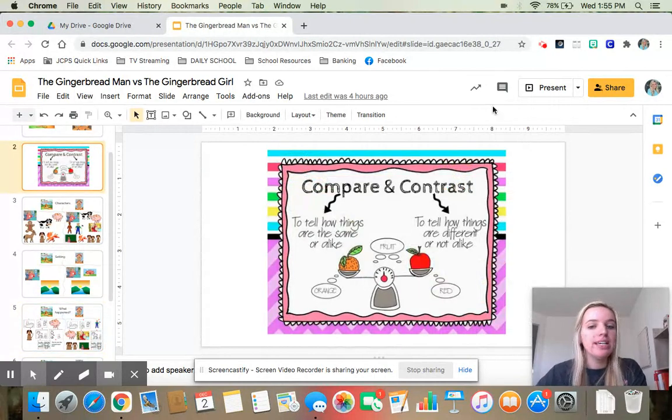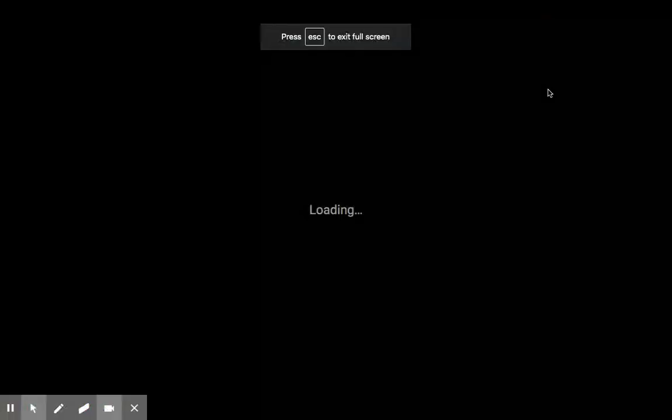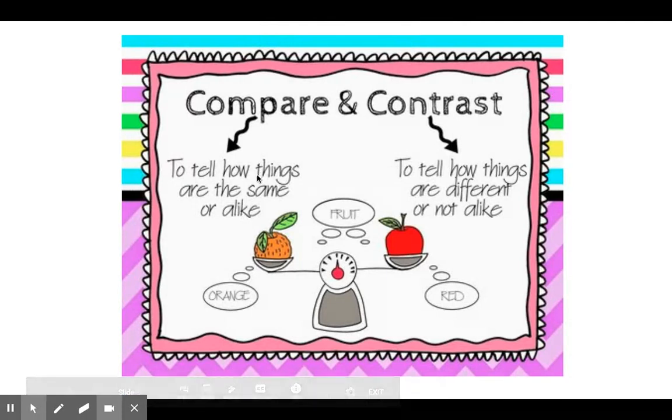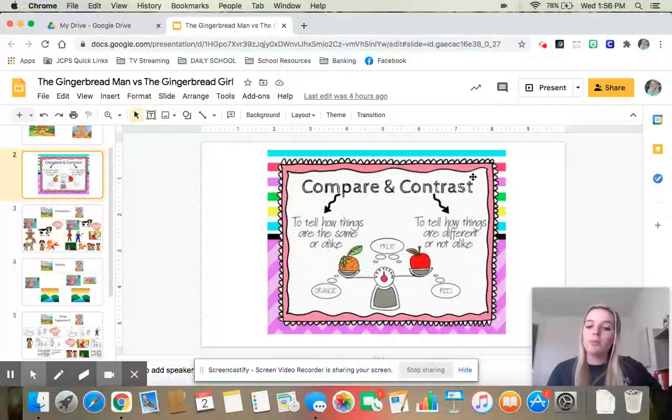So in a few weeks on your test, we will be asking you to compare and to contrast those stories. We know comparing is telling how things are the same or alike. And contrasting means telling how things are different or not alike. So I hope you paid attention to all of these ways that these two stories were the same, and then ways that they were also different.